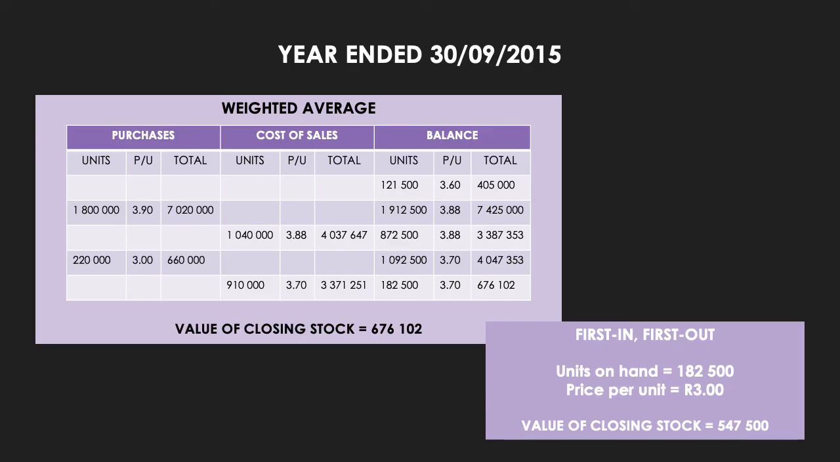And your last purchase was for 220,000 units at R3 each. So of those 220,000 units, 182,500 of them are sitting in stock. And what did you purchase those 220,000 units at? R3 each. So if you take the 182,500 Rand times the R3, that then gives you a value of closing stock under the FIFO method of 547,500 Rand.